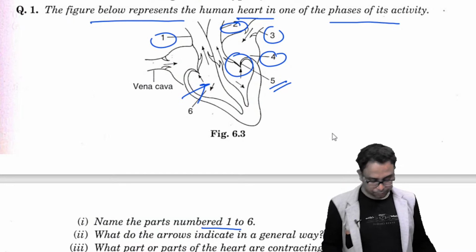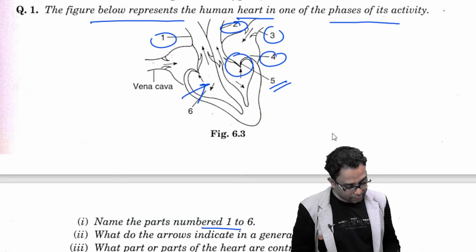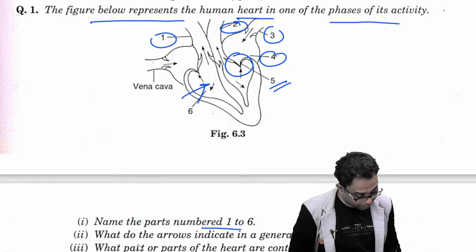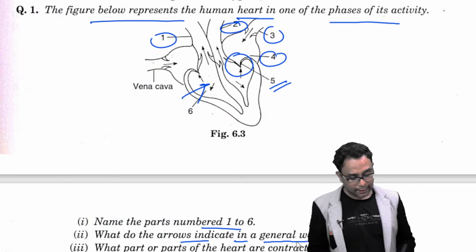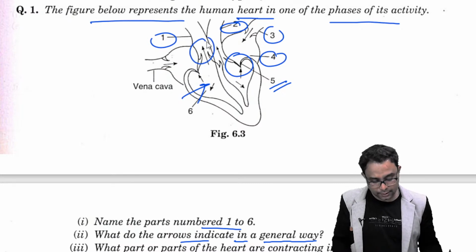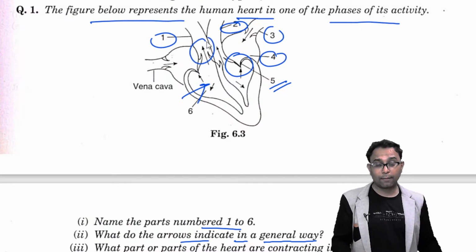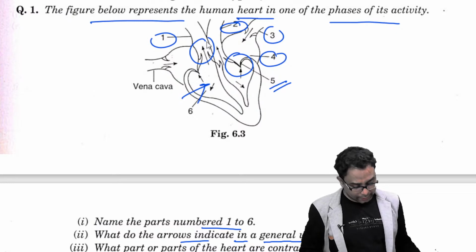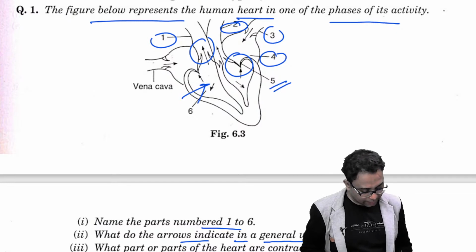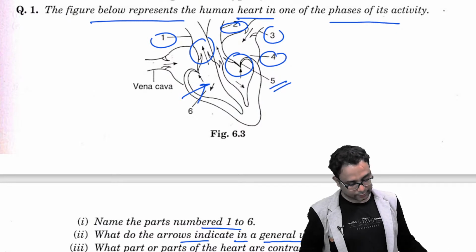And the second part of the question is, what do the arrows indicate in a general way? Here we are given different types of arrows, but what do they indicate? They indicate the flow of blood in and out of the heart.